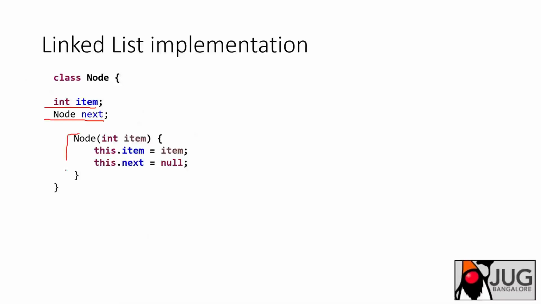And while constructing this node, what we do is initialize that item to a particular value. For example, I want to create a node with the element 2 or element 3, whatever it is. So you can set that value as 2 or 3, and the next pointer is set to null. For example, you are creating an empty linked list, then you can create a first node and set that next element to null because you don't have anything more there. Once you want to create another element, at that time you can reference this pointer to that particular element. So this is how it goes.